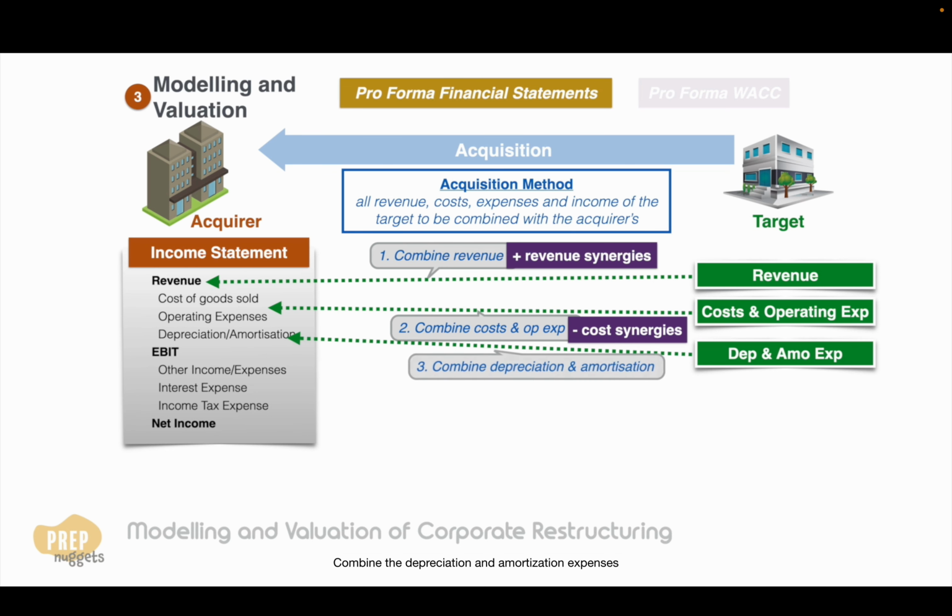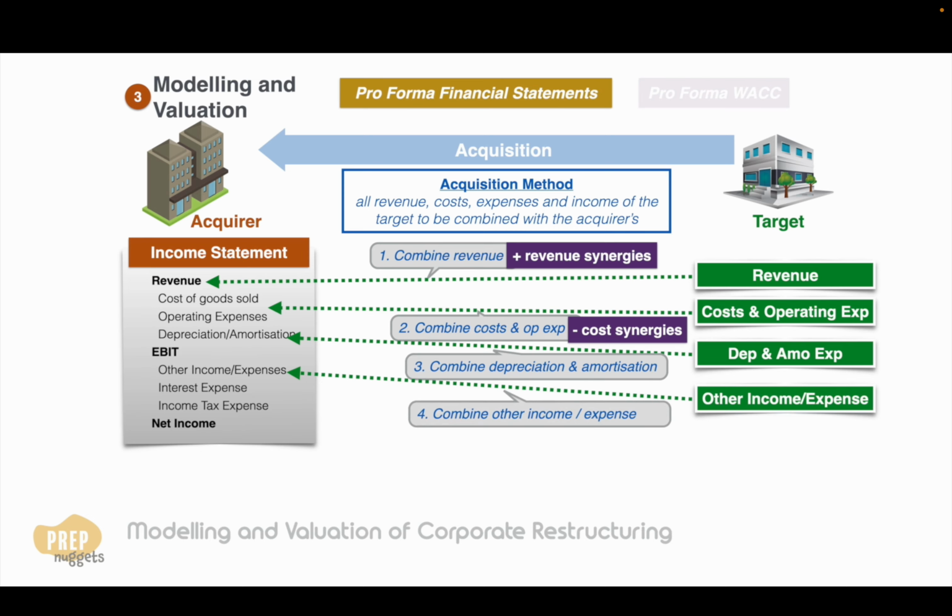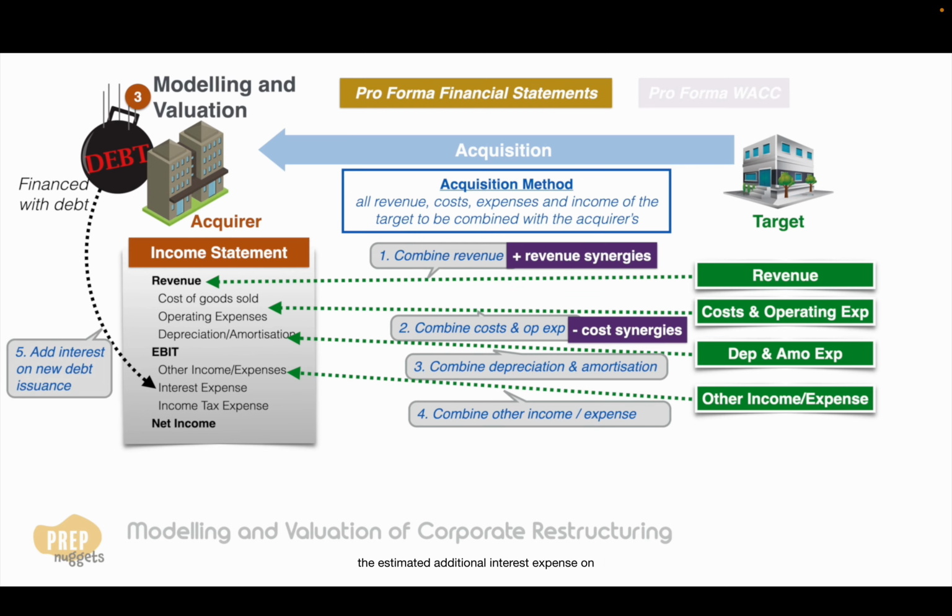Combine the depreciation and amortization expenses of the 2 firms. Combine any other income or expenses. If debt is to be used to finance the acquisition, add the estimated additional interest expense on the debt issuance. Estimate the income tax of the merged entity. This should be based on the weighted average tax rates of the acquirer and target.